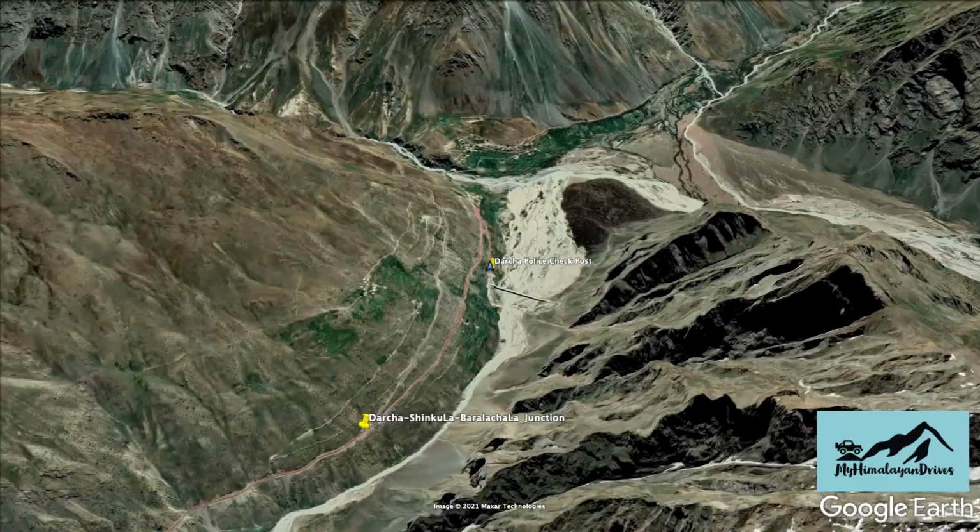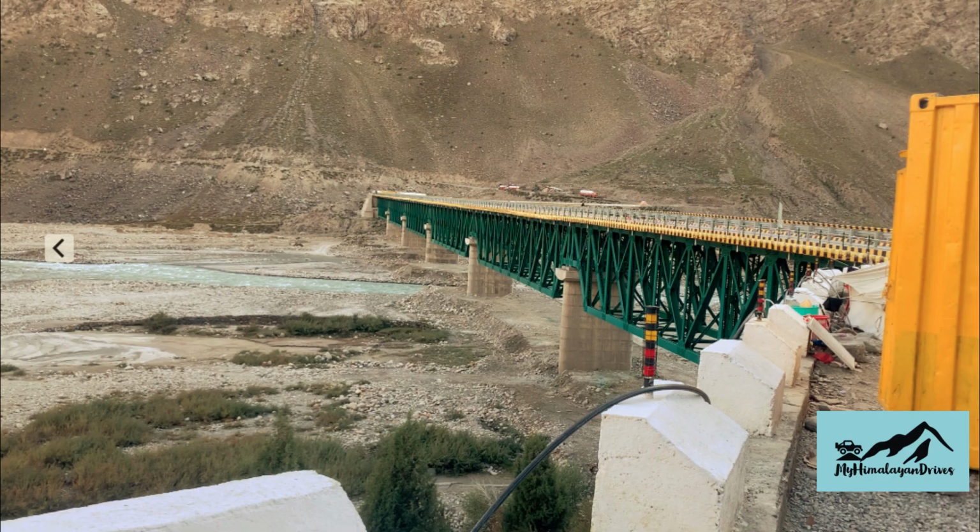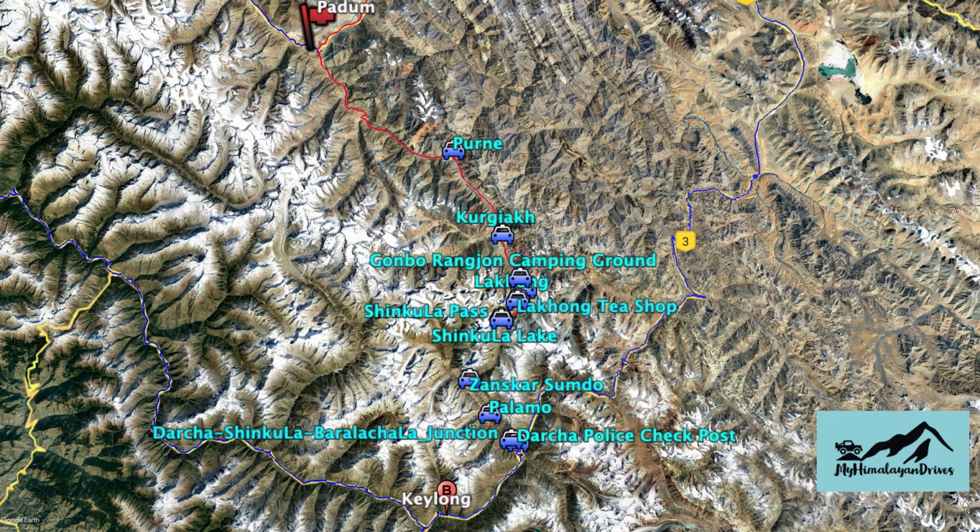Our journey starts from Barsi Bridge at Darcha, which is around 98 kilometers from Manali. The drive from Darcha to Sinkula is around 42 kilometers and takes around 2 hours by car. Out of these 42 kilometers, 35 kilometers is black tarmac and the rest 6 kilometers is rubble and dirt track. Darcha is at 11,000 feet from sea level.